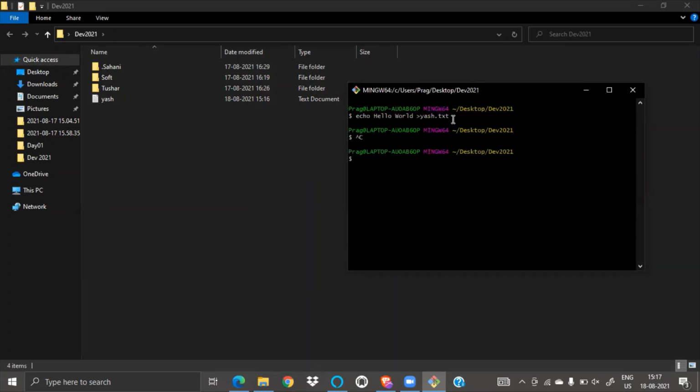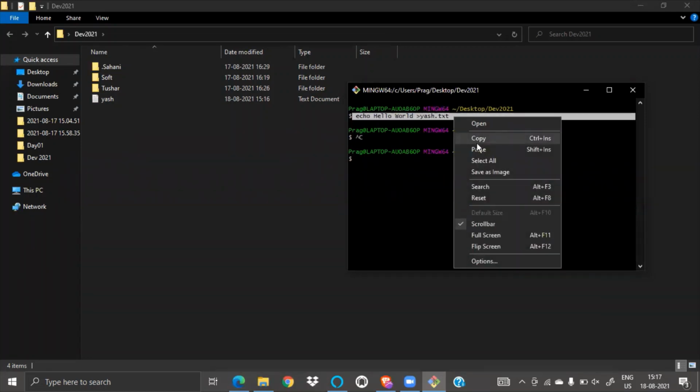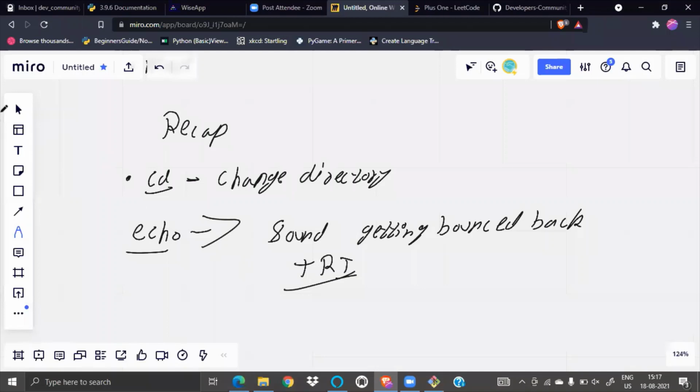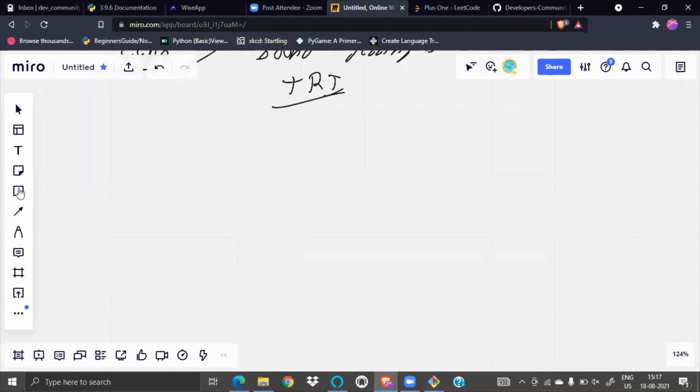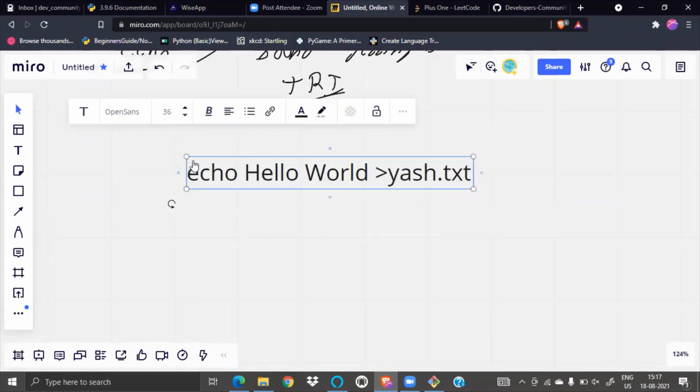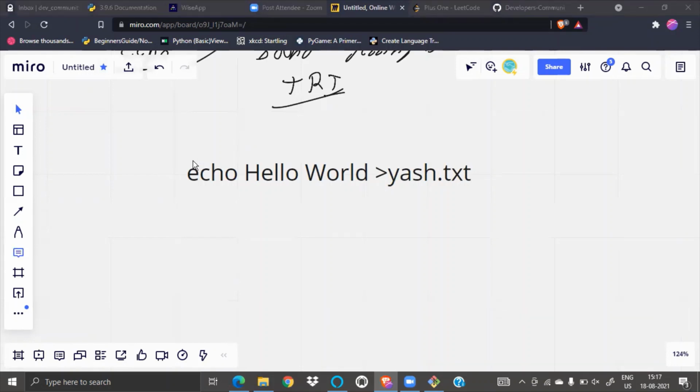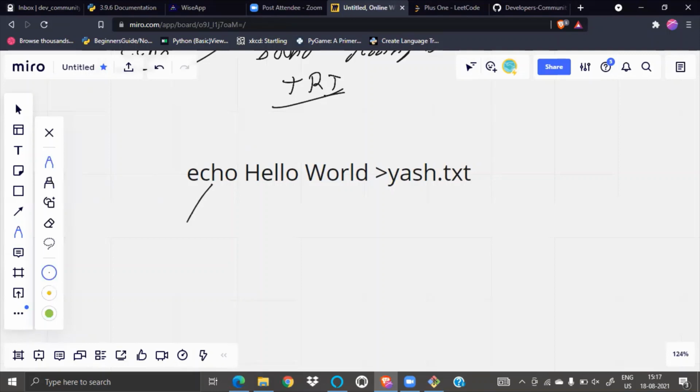Okay, copy command not working. Let's copy and jump into it. Okay, visible now? It's visible to everyone, right? So if I do echo, I am echoing it.